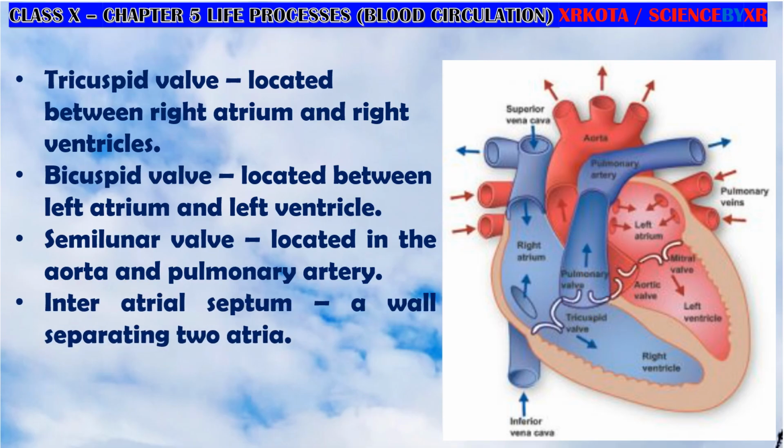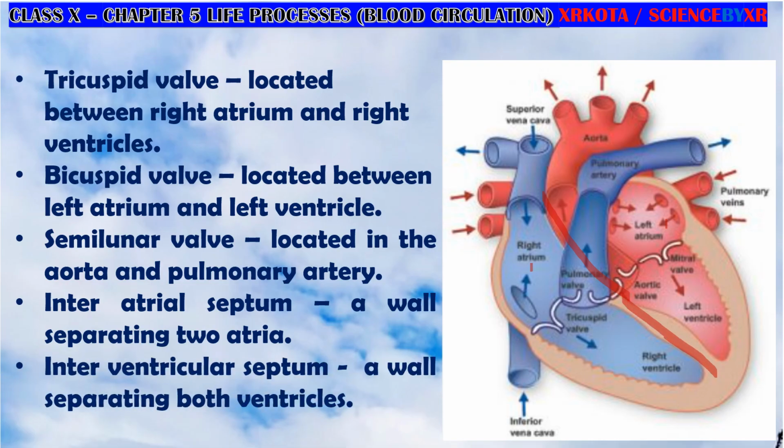Interatrial septum, the septum, is the wall which is found between both the atria, this atrium and this atrium. There is a wall found here which is dividing them, that is called the interatrial septum. And the interventricular septum is the wall which is dividing the right ventricle and left ventricle. Okay, so these are the various parts of the heart.